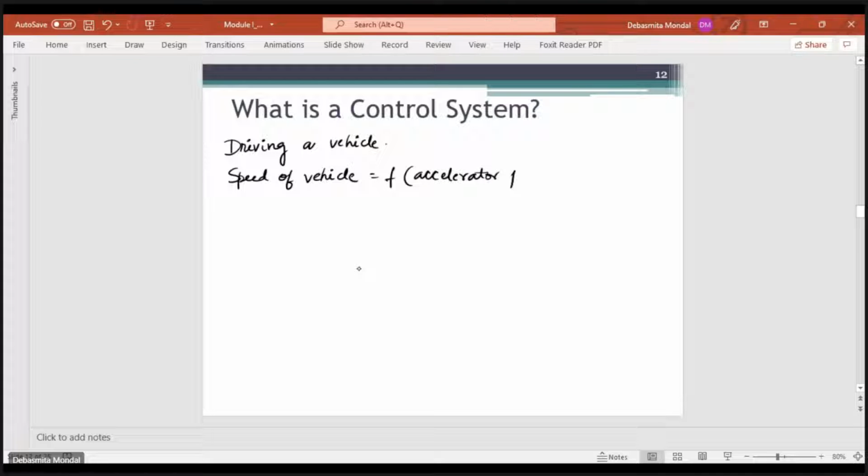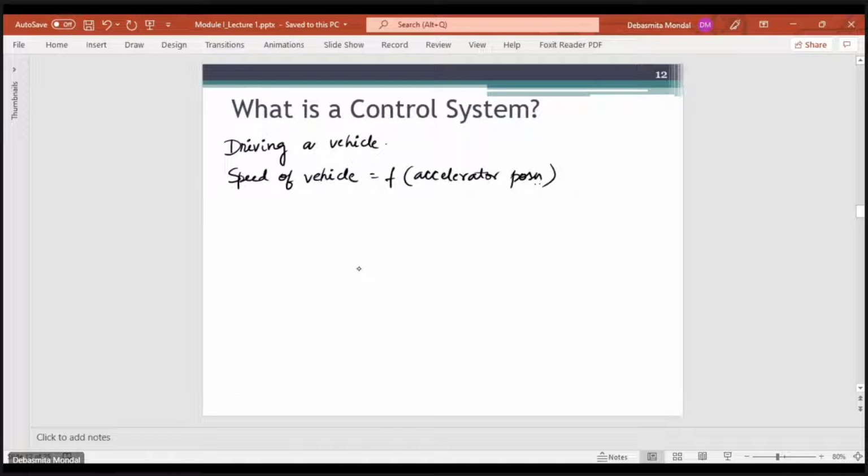So if you want to go at a desired speed, you will have to press your accelerator at a certain position. The desired speed can be maintained by controlling the pressure that you are providing on the accelerator pedal. The system will consist of the accelerator, the carburetor, the engine, the vehicle, everything combined together, and that will give you the control system.